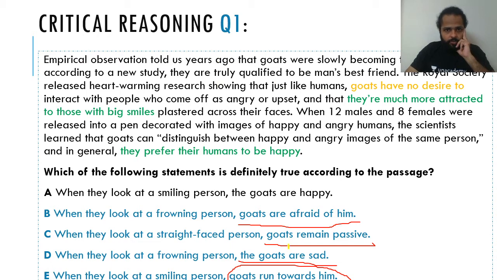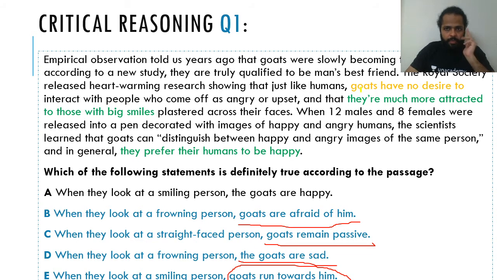Let's first talk about option D. Okay, what exactly do we have here that can support option D? The Royal Society released heartwarming research showing that just like humans, goats have no desire to interact with people who come off as angry or upset, right? So people who are angry or upset or maybe frowning, goats do not have any desire to interact with them.